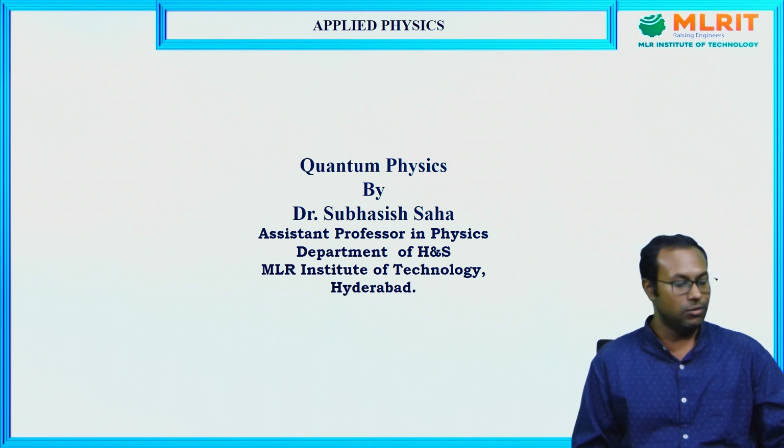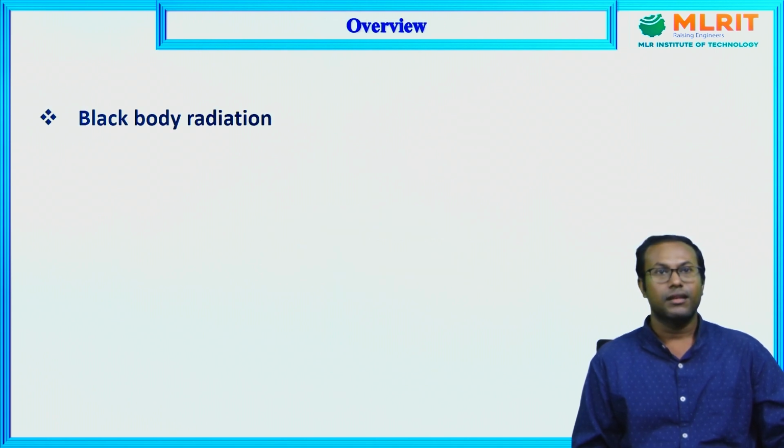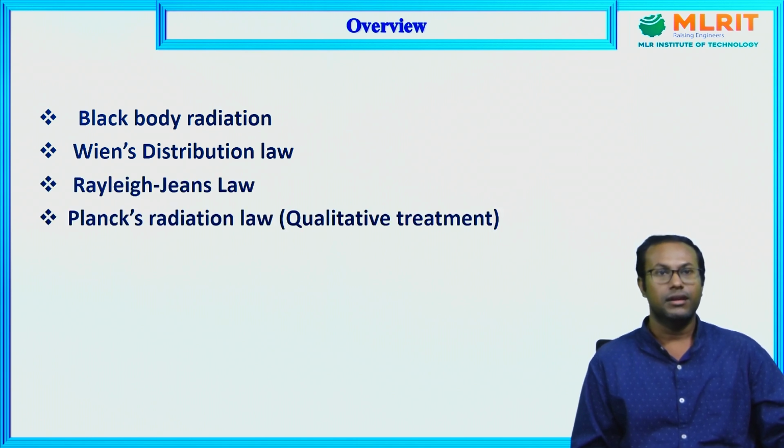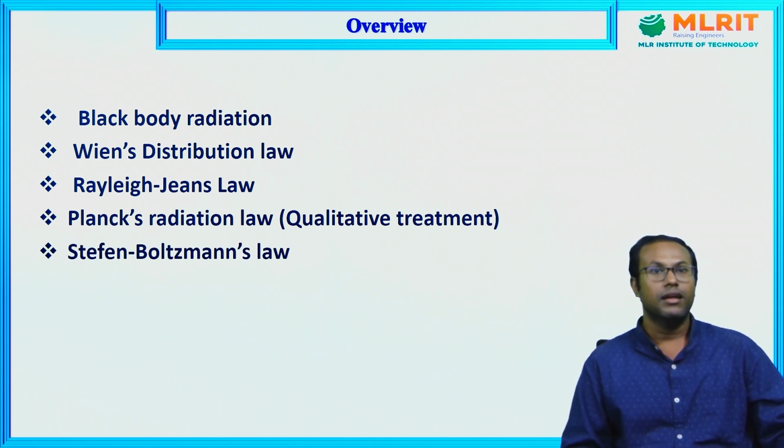So today's topics overview is black body radiation, Wien's distribution law, Rayleigh-Jeans law, Planck's law of radiation, its quantum discussion, and Stefan-Boltzmann law. So first of all, what is a black body?